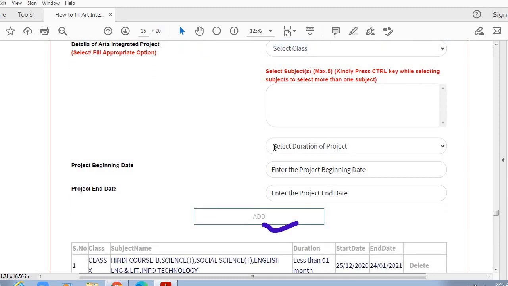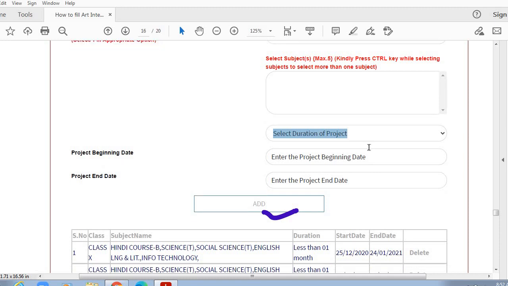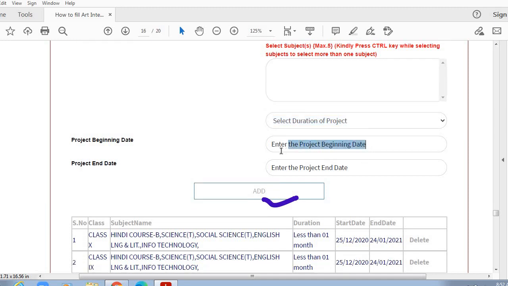Then here you need to mention the duration of the project, whether that project required less than 1 month, or more than 1 month, 2 months, 3 months, 6 months. So these details are available in this drop down menu. So as per the time taken for your project, you can mention the exact time, whether it was less than 1 month or 2 months. Here you need to mention the beginning date of the project, and the submission date, that is the last date of the project.